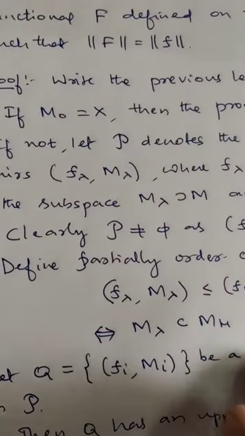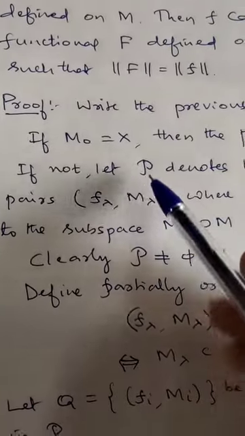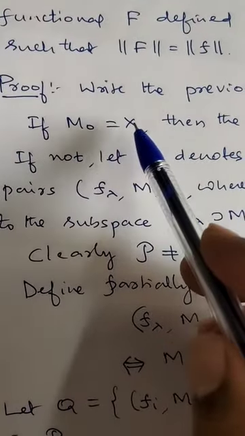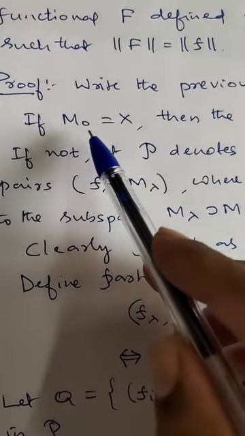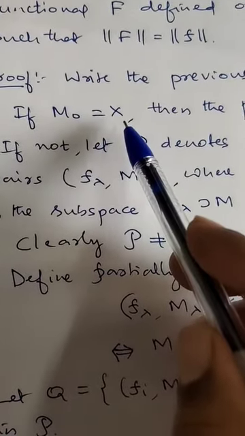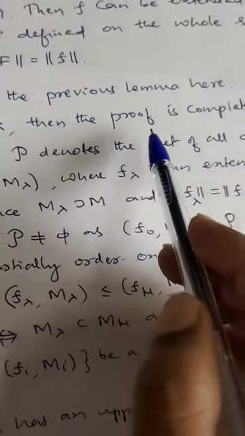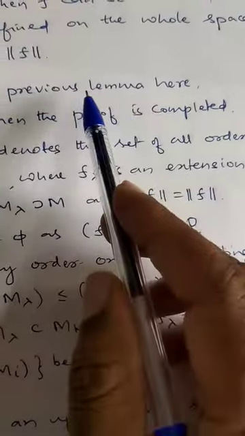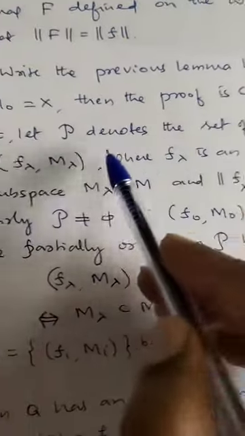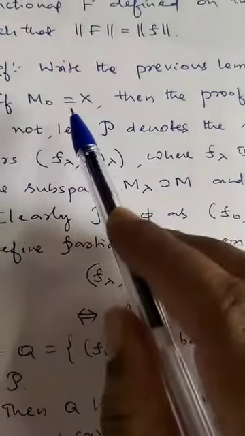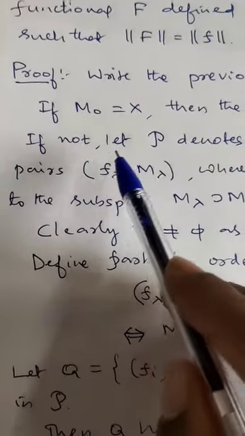So now the proof of this theorem. If M naught itself is a single extension, then M naught becomes X. If M naught is equal to X, then the proof is completed because the lemma itself gives the proof. If not, M naught is not all of X, then what will happen?